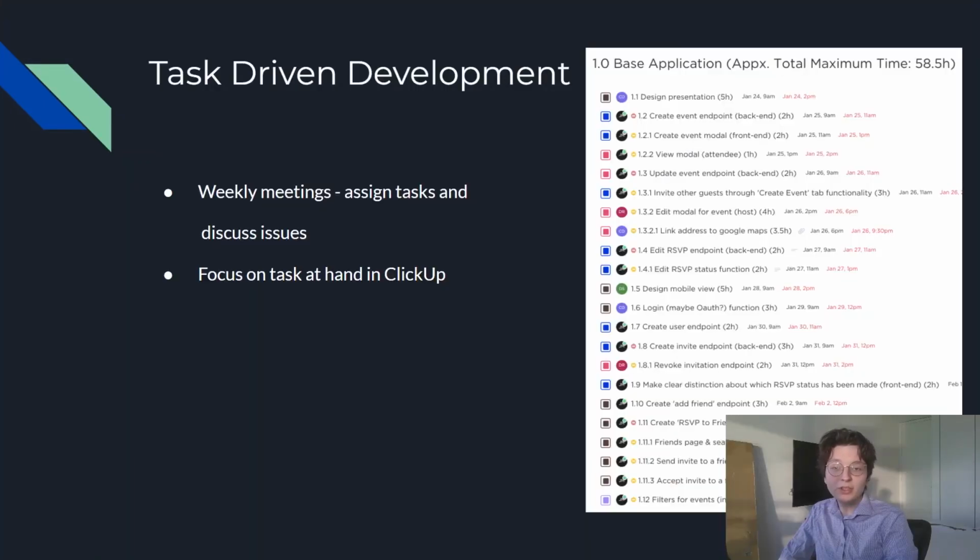All right, thank you, Dee. So now I'm going to start talking a little bit about our development process. One of the things that was really important to us is that we were a task-driven development team. This screenshot on the right, about a week old, shows some of our tasks that we had assigned to us in ClickUp. We also had a board view, but this was just a good idea of how many tasks we actually had assigned and how many we had to do.